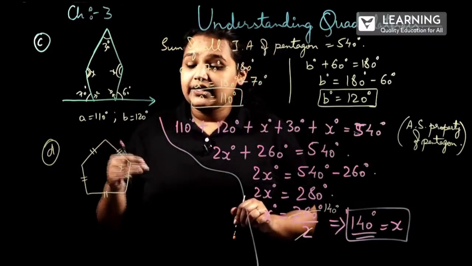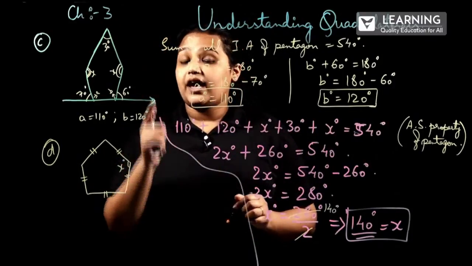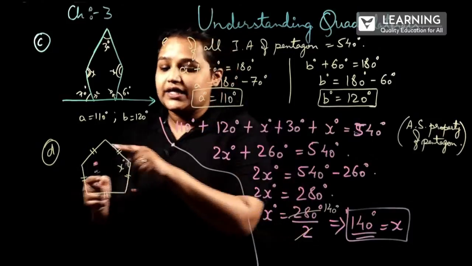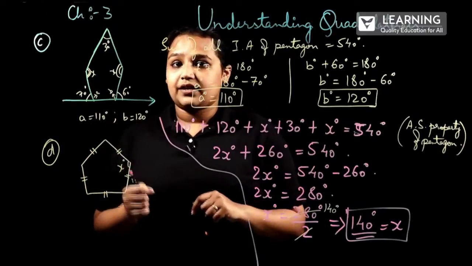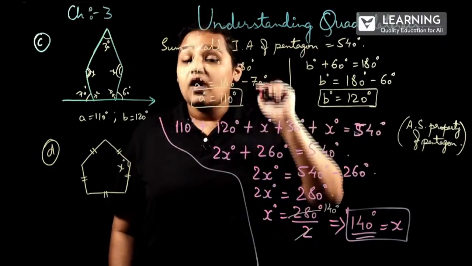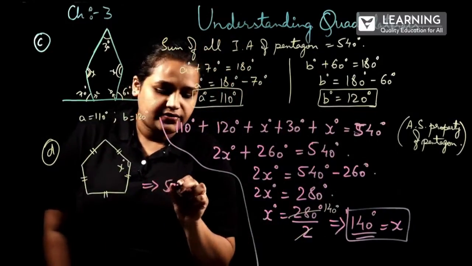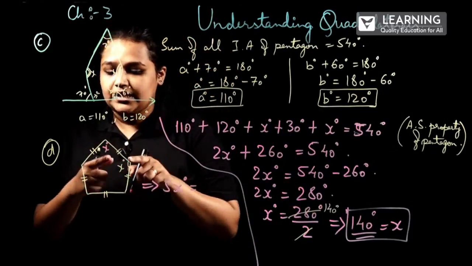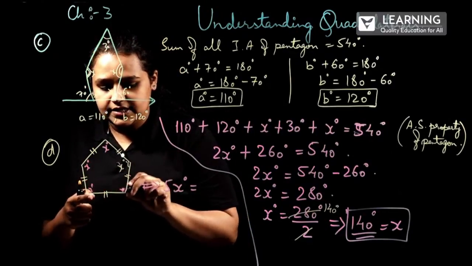Here we have to find the angle x, but they have not mentioned any other angle, but they have mentioned the symbol which means all the sides are equal. If all the sides are equal, then all the angles will be equal. So this is a regular pentagon. What happens? As we all know, the sum of all interior angles of a pentagon is equal to 540 degree. So why am I taking x? Again here the same angles will be equal. So it will become x degree, x degree, x degree and x degree.